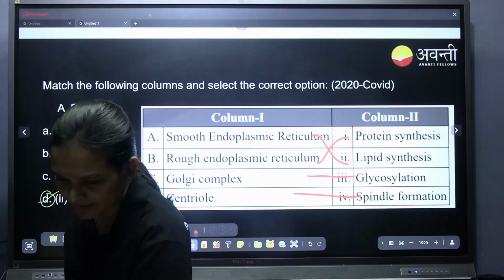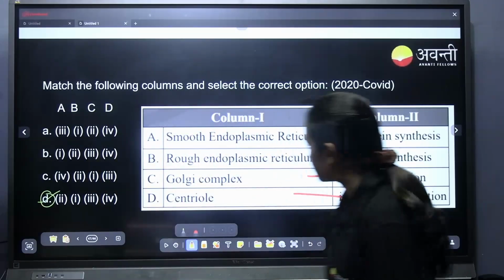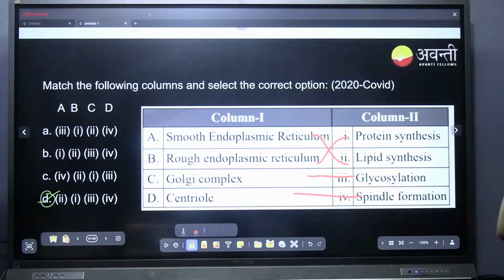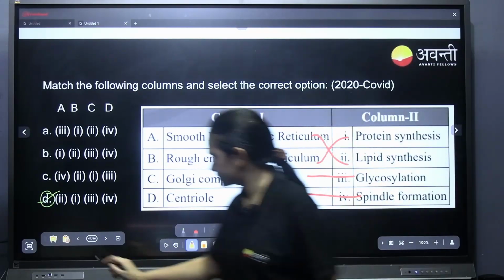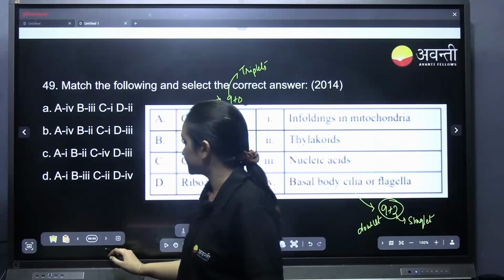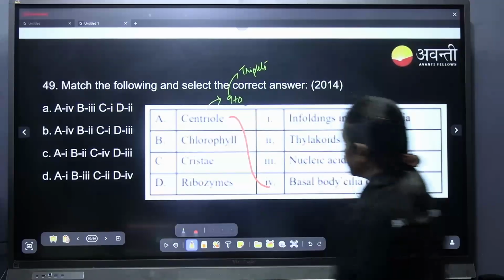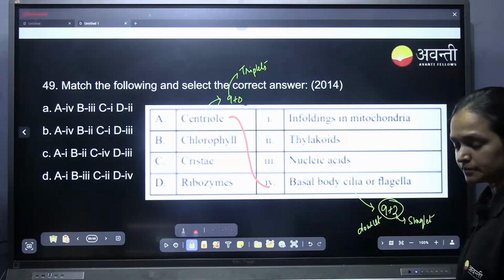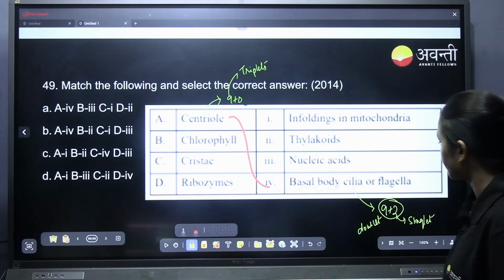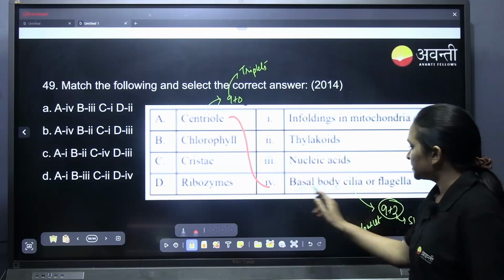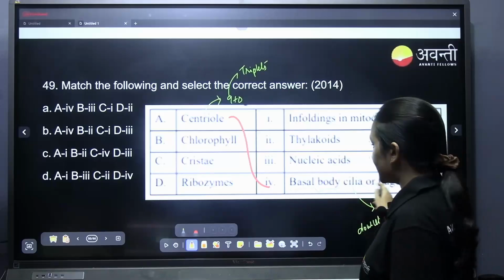Yes, thank you so much for letting me know. So the smooth endoplasmic reticulum, okay, fine, this is done. We were here. So this is about the basal body of the cilia and flagella.